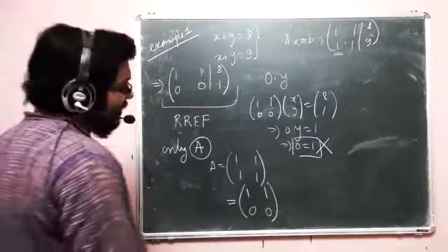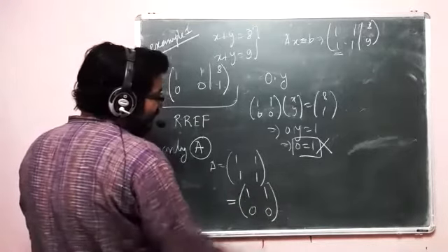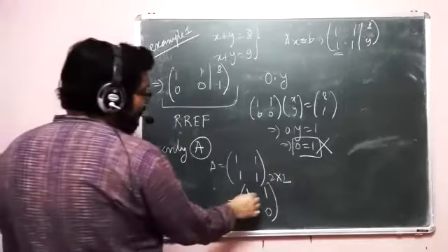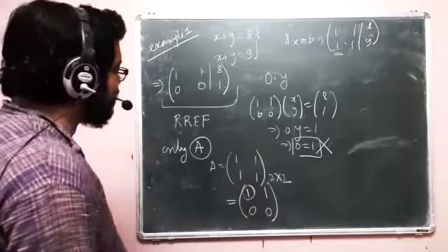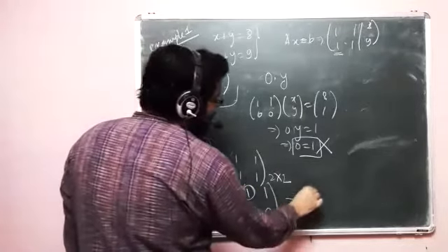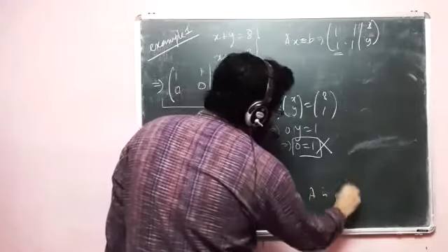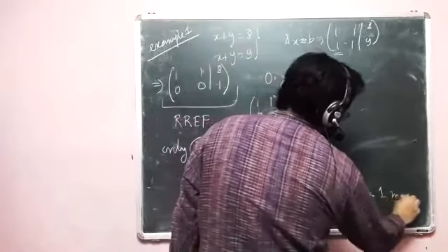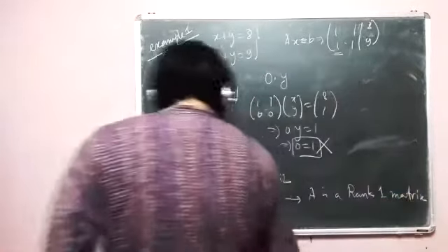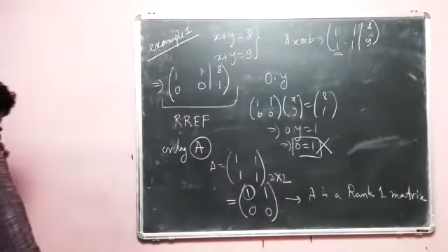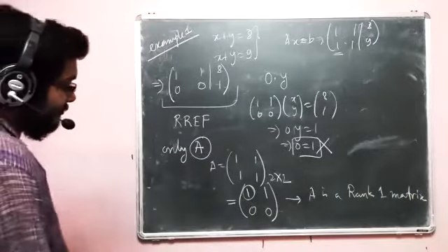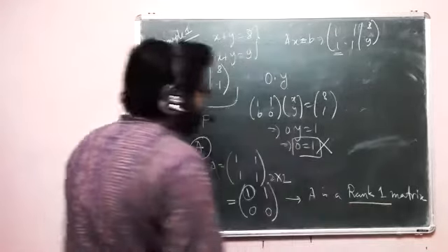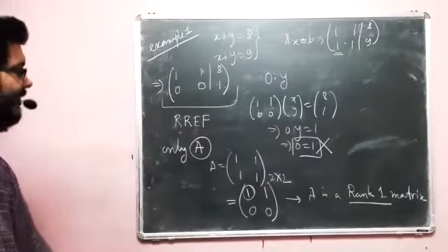Now this is a 2 cross 2 matrix, and I have only one 1 here, right? So what is happening? Basically A is essentially a rank 1 matrix.